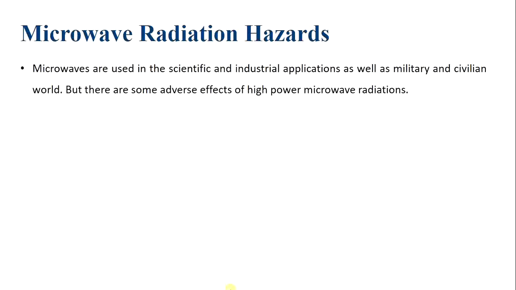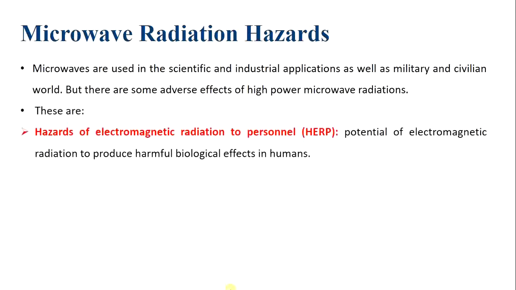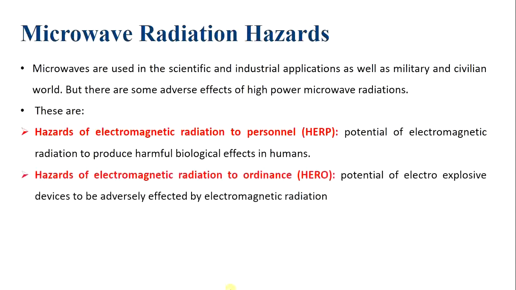Microwave radiation hazards. Microwaves are used in scientific and industrial applications as well as in the military and civilian world. But there are some adverse effects of high power microwave radiations. These are hazards of electromagnetic radiation to personnel, that is the potential of electromagnetic radiation to produce harmful biological effects in humans.